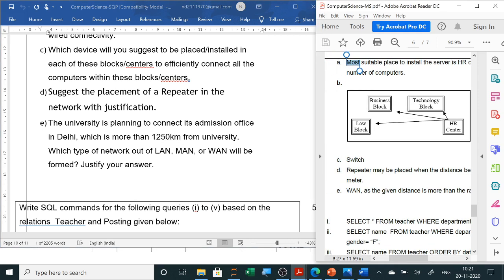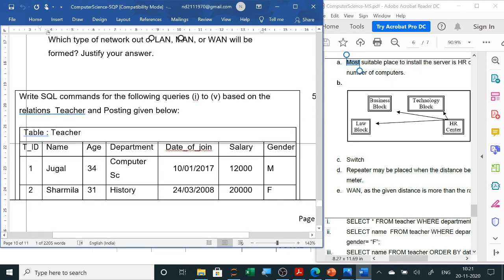Clear? So these answers are already given. Just go through the answers, and similar types of questions will be asked. Only they will change the case study. You see the total number of computers, whichever department has more, that you will write in the server. And to connect all the computers, we know a switch is used. So similar types of questions are there.